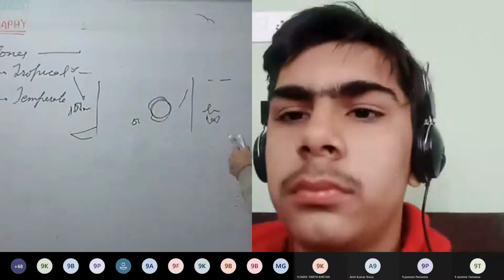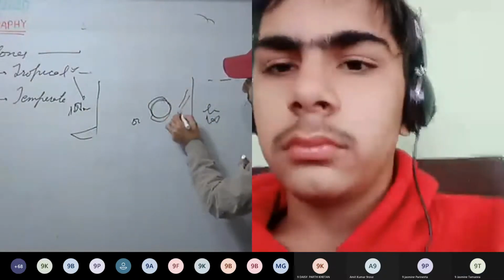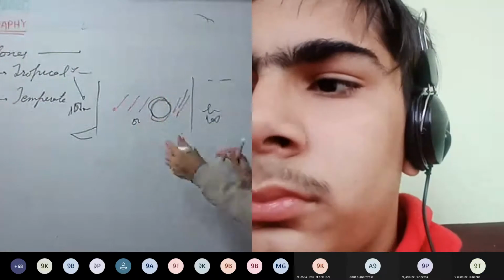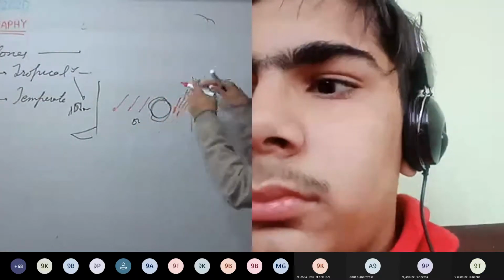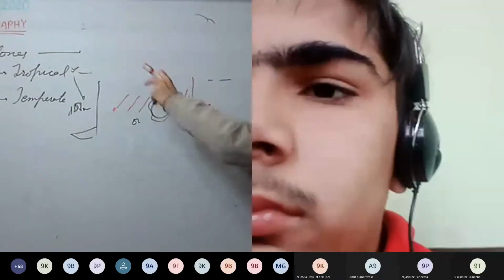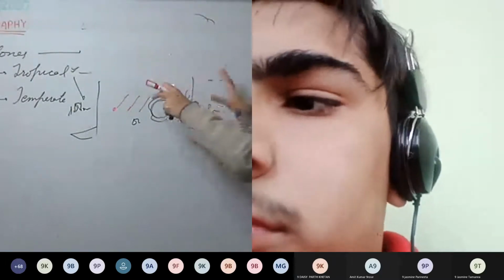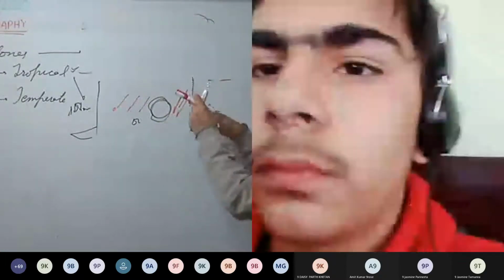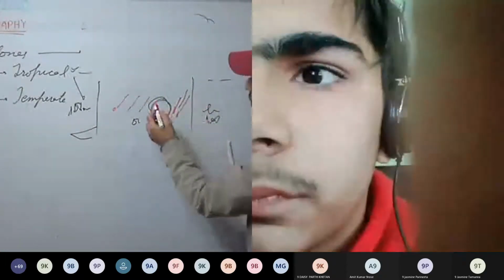Okay, so see here, which winds are there? Northeast trade winds are there. Because of the northeast trade winds flowing in this direction, the cyclone gets deflected towards the right of the northeast winds. So winds are coming in this direction, and the cyclone will get deflected towards north.